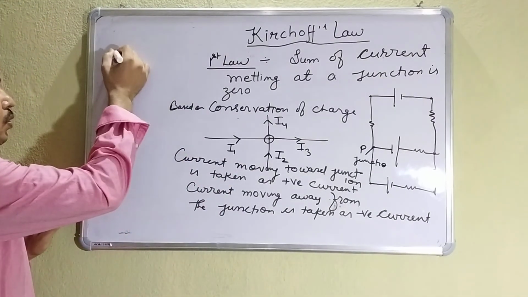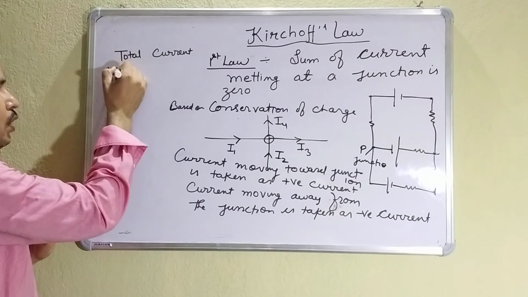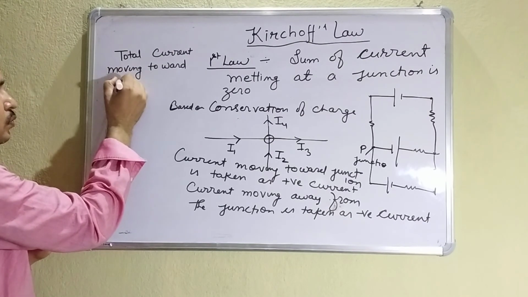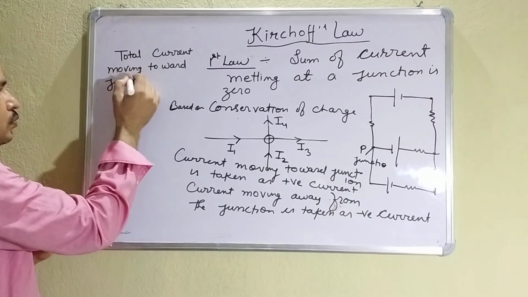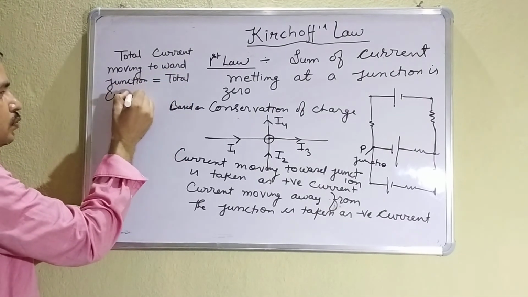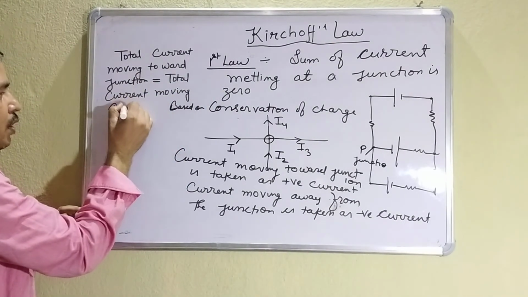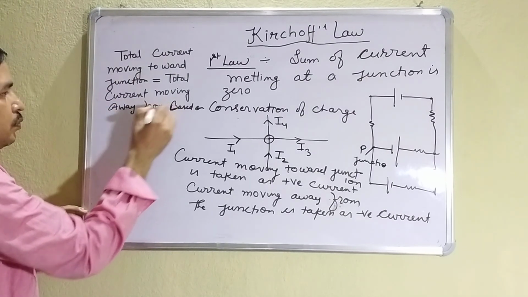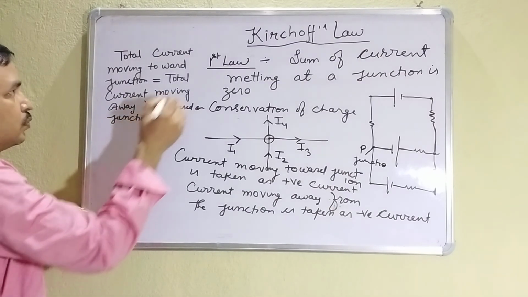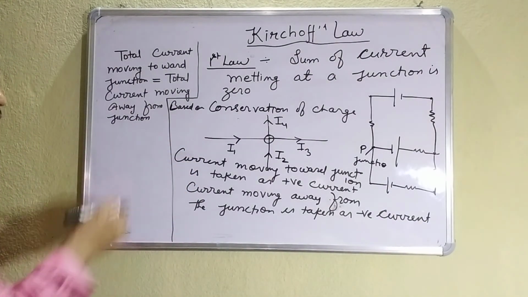It means the total current moving toward the junction is equal to the total current moving away from the junction. You can see here how it is happening.